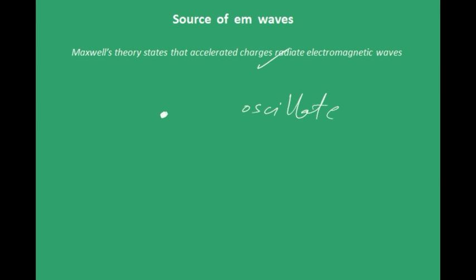Oscillating charge is nothing but accelerating charge, okay? Now you know that charge emits field lines, right? So it has some electric field. Since the charge is oscillating, the electric field also oscillates. Now, electric field is oscillating. You know the changing electric field, the changing electric flux gives rise to magnetic field. We have discussed this before.